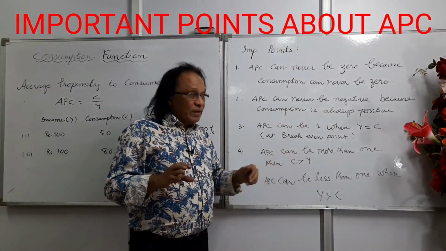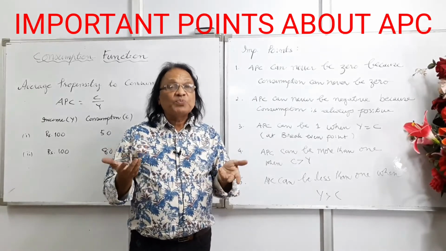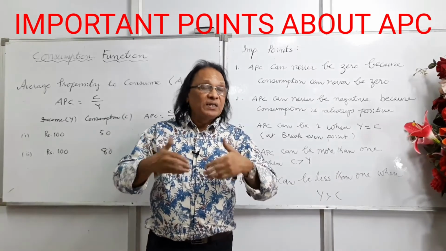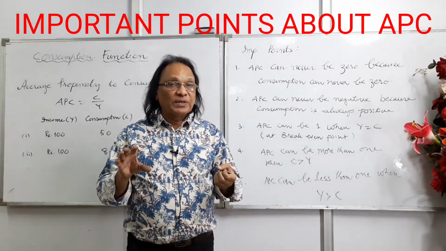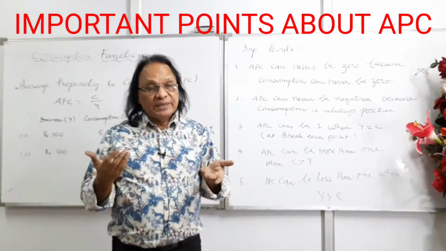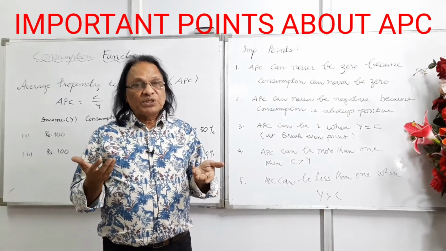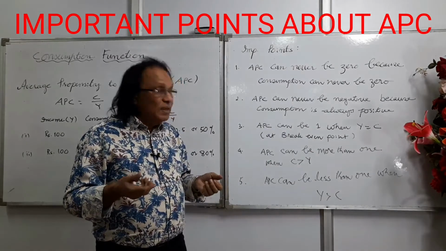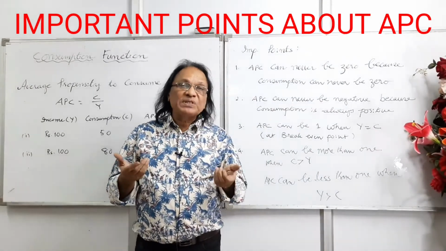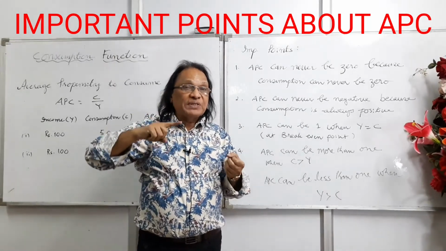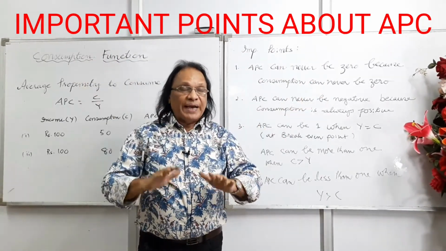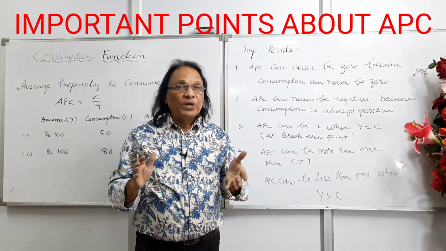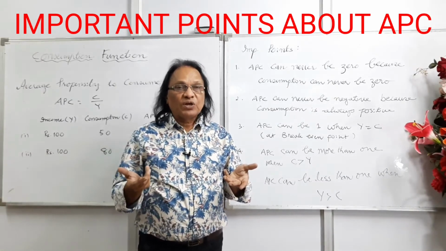APC can be more than 1. When is APC more than 1? When consumption is more than income. You earn 100 rupees and there is a possibility that you can consume more than what you earn. You earn 100 crores national income, but the consumption is 150. In that case, APC will be more than 1. APC can be less than 1 when income is greater than consumption. APC can be 1, greater than 1, or less than 1, but keep in mind APC can never be 0 or negative, because consumption can never be 0 in the economy.